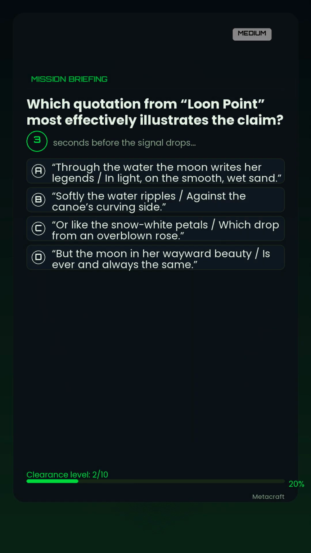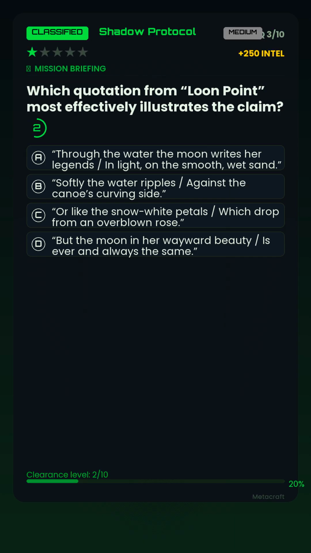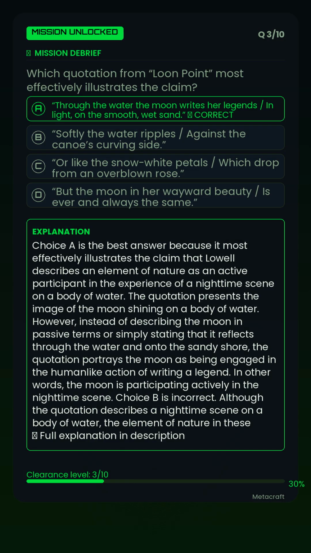Which quotation from Loon Point most effectively illustrates the claim? Option A. Through the water the moon writes her legends in light, on the smooth, wet sand. Option B. Softly the water ripples against the canoe's curving side. Option C. Or like the snow-white petals which drop from an overblown rose. Option D. But the moon in her wayward beauty is ever and always the same. The correct answer is A.